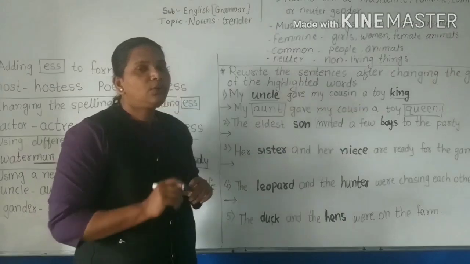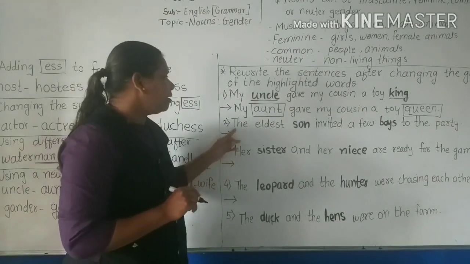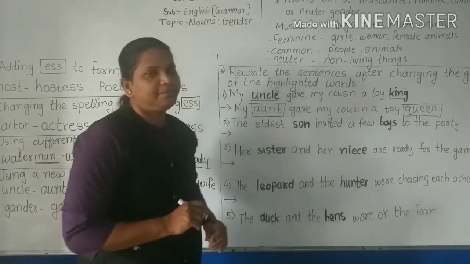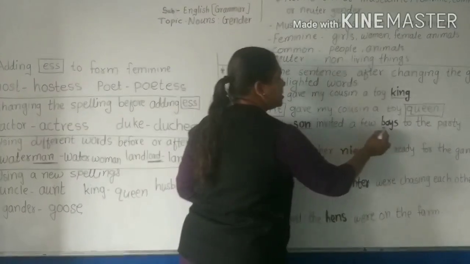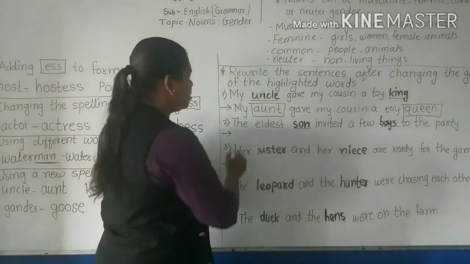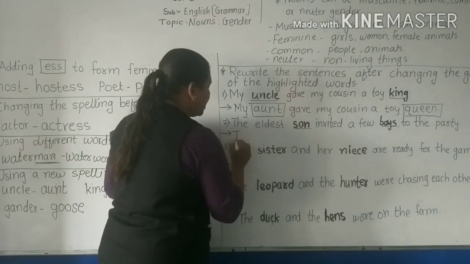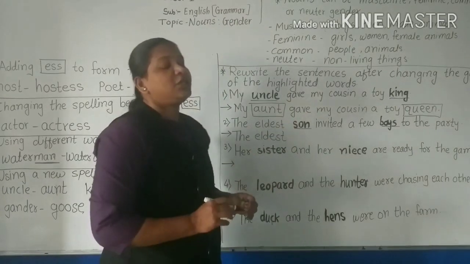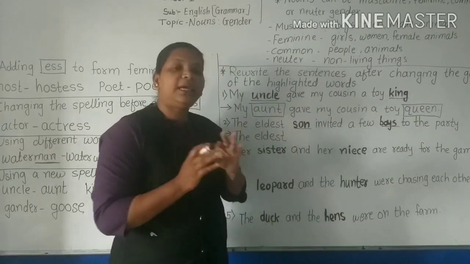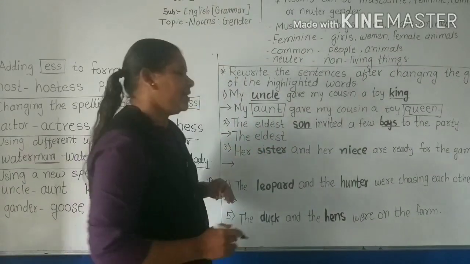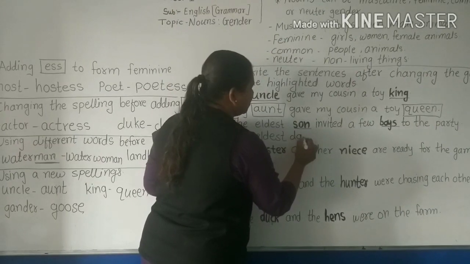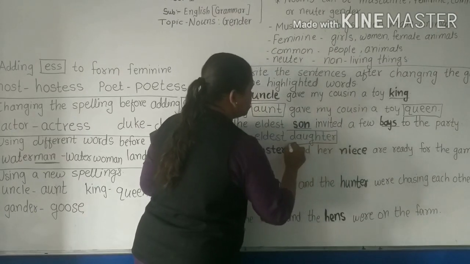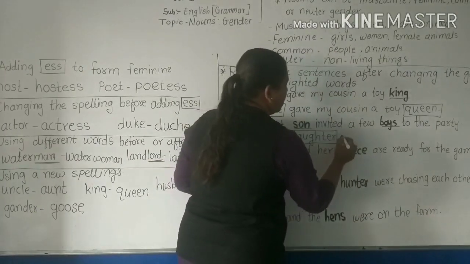Fine. Now let us see the next sentence. The eldest son invited a few boys to the party. What words have been highlighted here? Son and boys. Okay, so I will write the sentence here. The eldest. Son, what is the masculine? Say, what is the feminine gender of son? Daughter. Yes, correct. The eldest daughter. I will make a square here so that you will understand quickly.